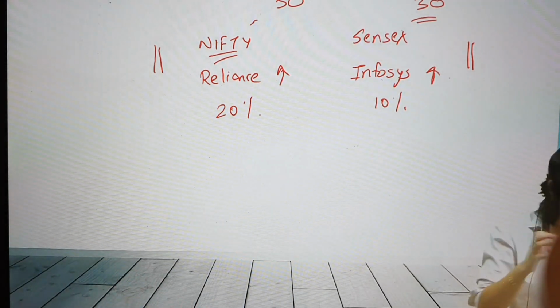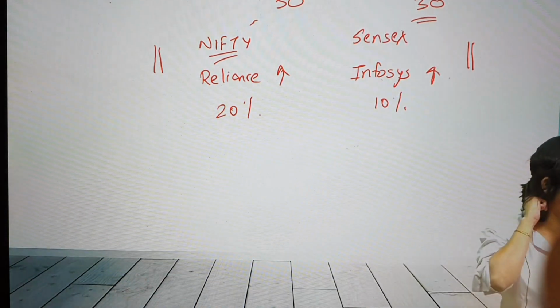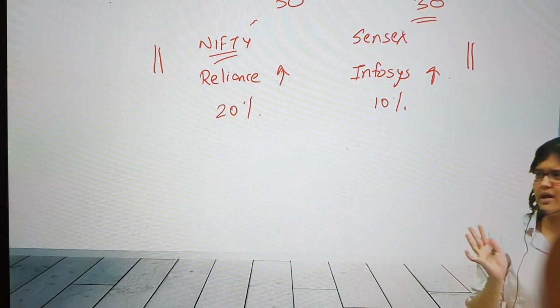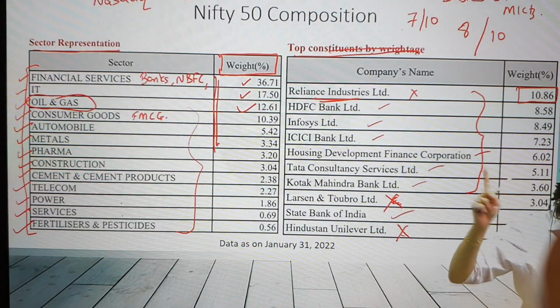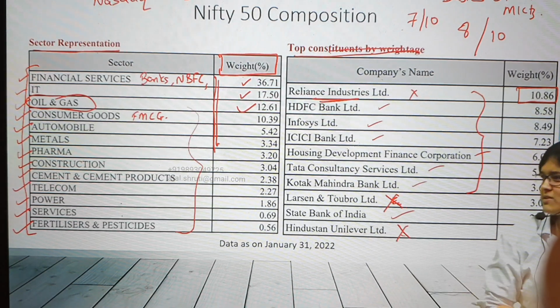So, last two questions, just to sum up. One very important point I asked: why are Sensex and Nifty values different? Both are starting the running race on a different day, at a different value. That is why it is different. And can the gap increase or decrease? Yes. And how? Why were you able to give the answer? Because of this slide. That is why understanding the constituents is important.